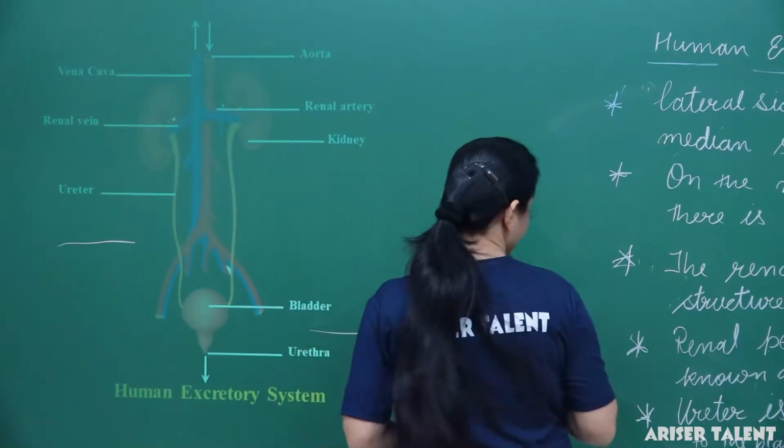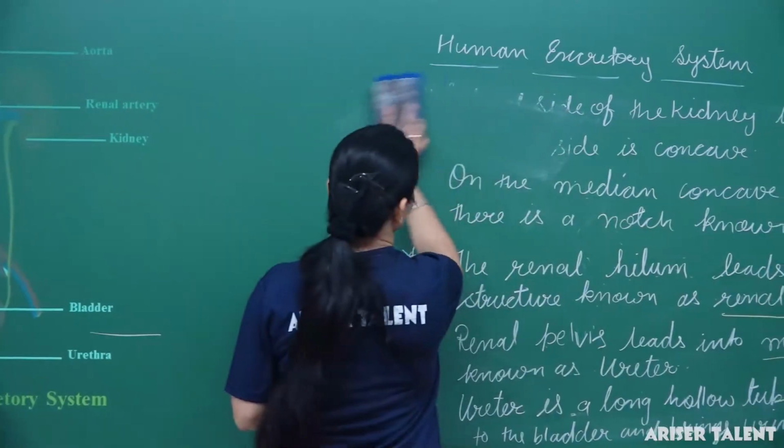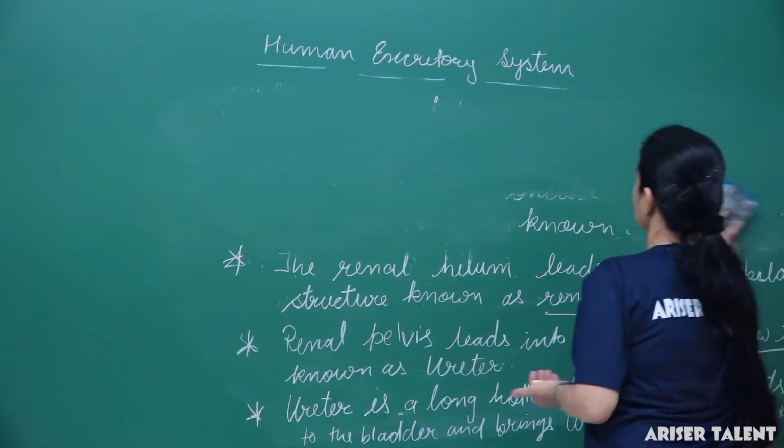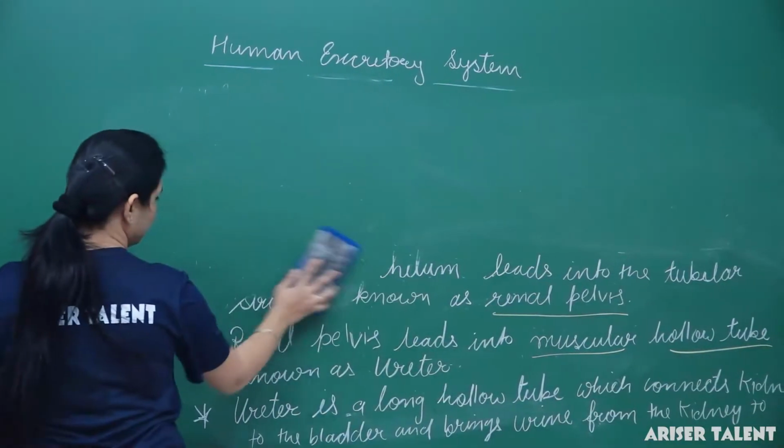Fine. So let me mention about the bladder.